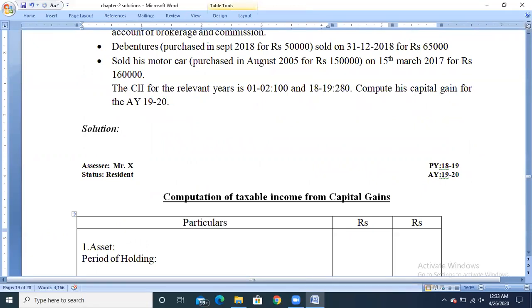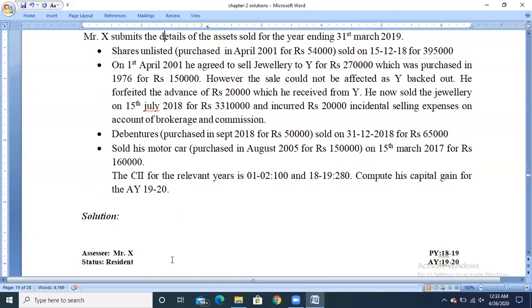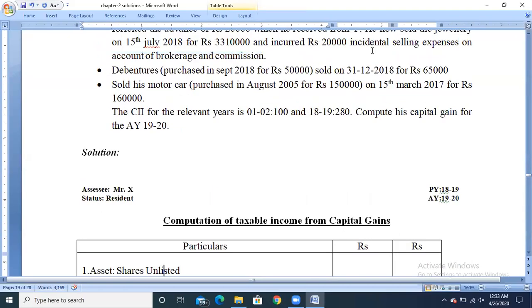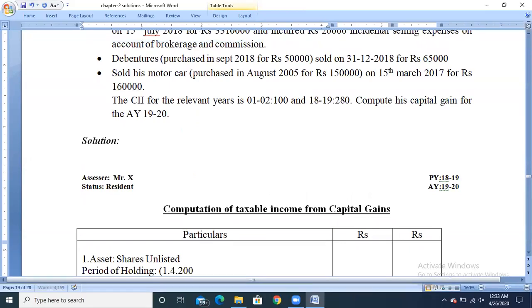Shares, unlisted. Now calculate the period of holding. The period of holding is from the date of purchase to the date of sale. The date of purchase is 1st April 2001 and sold on 15/12/2018. Take the date, 1st April 2001 to 15/12/2018.